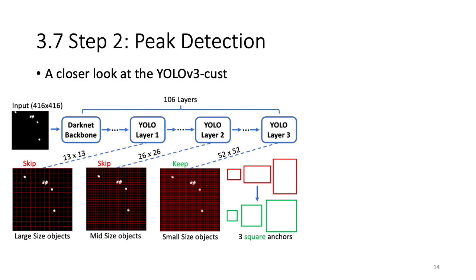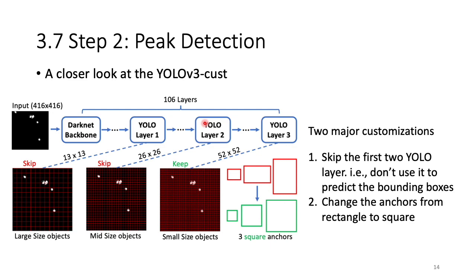Now let's take a look at the model, the YOLO v3-cust model. The original YOLO v3 is pretty large. It has 106 layers. It has a Darknet backbone, which is trained on ImageNet, and also has three YOLO layers: YOLO layer 1, 2, and 3. Based on the original YOLO v3, we made 4 customizations, where 2 of them are major. First, we skipped the first 2 YOLO layers.